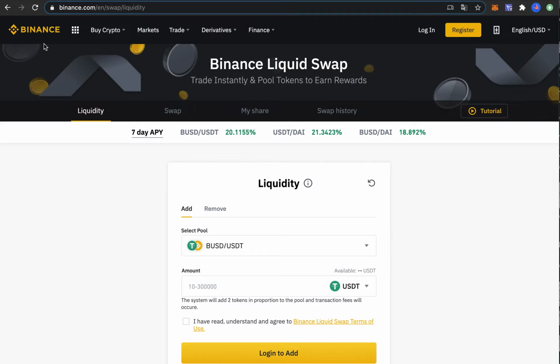So the first one is Binance.com, because you can get about 20% or 21% APY if you supply liquidity on the Binance Liquid Swap. So this is not much, right? This is like the basic APY. This is not good. So you can do that, but the APY is this.